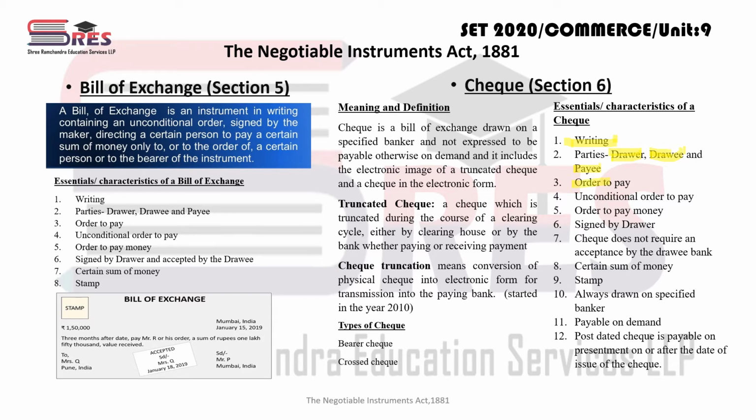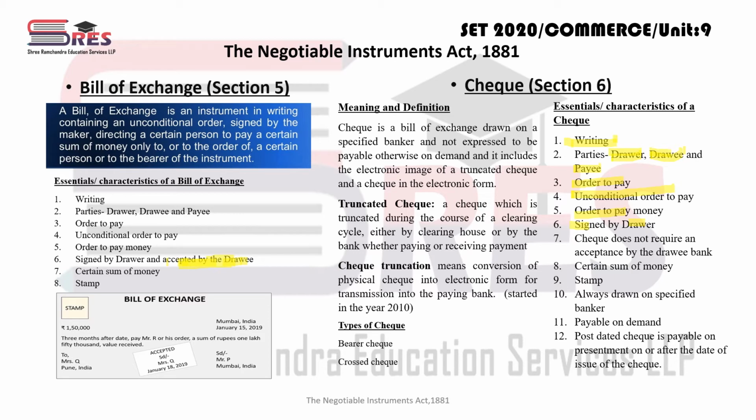Then there is the order to pay, because the drawer gives an order to whom? An order to the bank, that is the drawee, to make payment. There is an unconditional order to pay money, signed by the drawer. A check does not require an acceptance. See, in the case of a bill of exchange, it should be accepted. Here we have seen it should be accepted by the drawee, otherwise it has no legal value. But in the case of a check, even if it is not accepted, it has legal value, right? So a check does not require acceptance by the drawee bank.